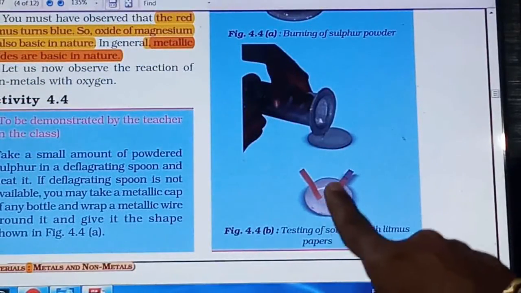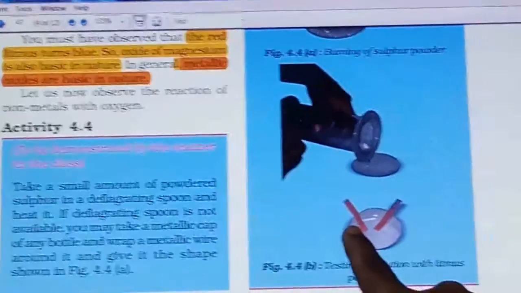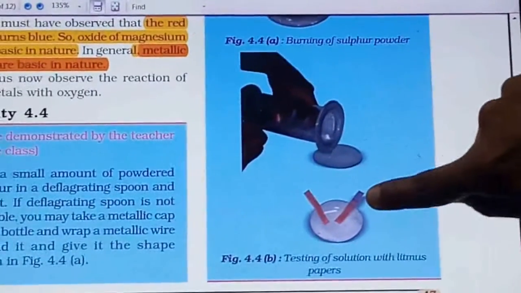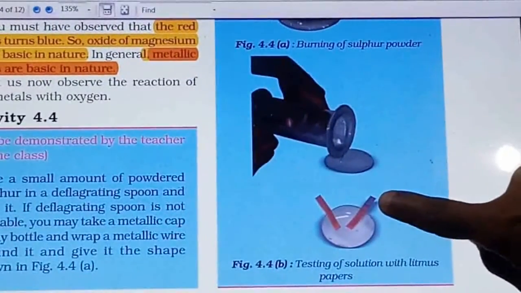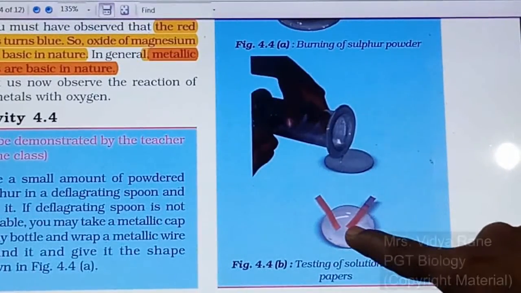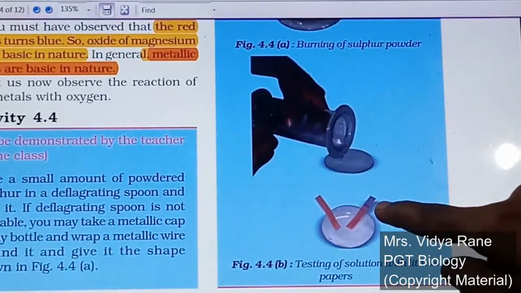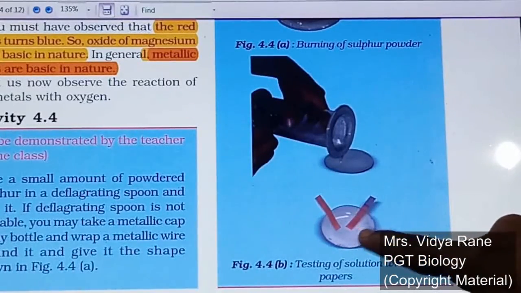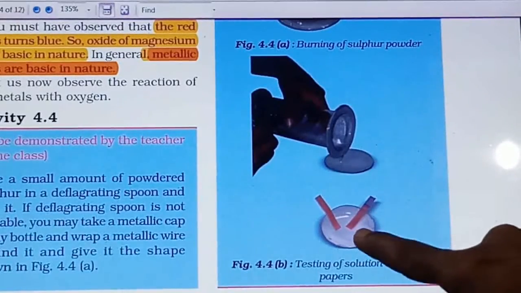You can see here the litmus paper, actually this is the red one, so red remains red only, right? And this is the blue litmus paper. Here you can see the back side, so it will show you the color of the litmus paper, that is blue. But as you keep this blue litmus paper into this solution, it converts into red. So as the blue litmus paper becomes red, it means this solution is acidic in nature, right?